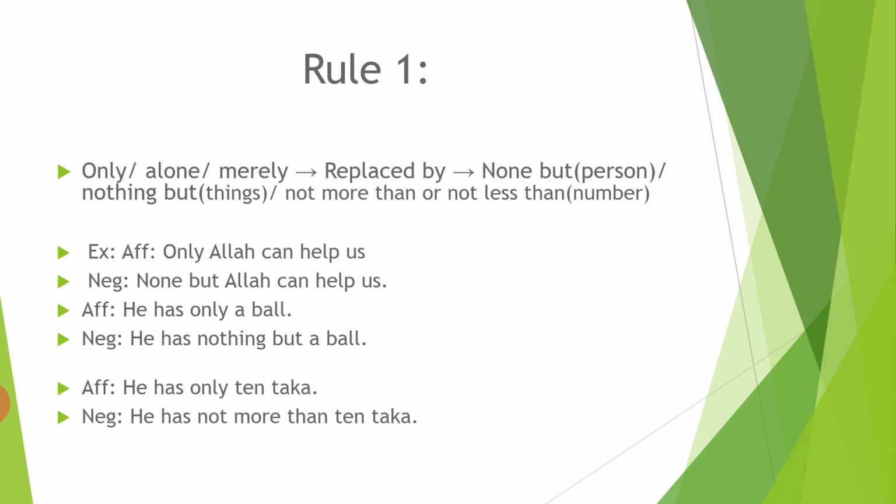He has only a ball. He has nothing but a ball. Here you have to put but, so it will make your sentence meaningful.